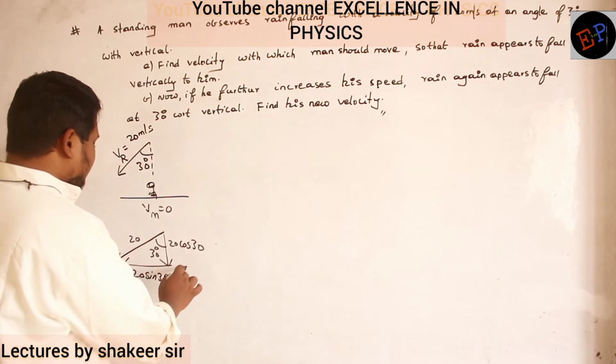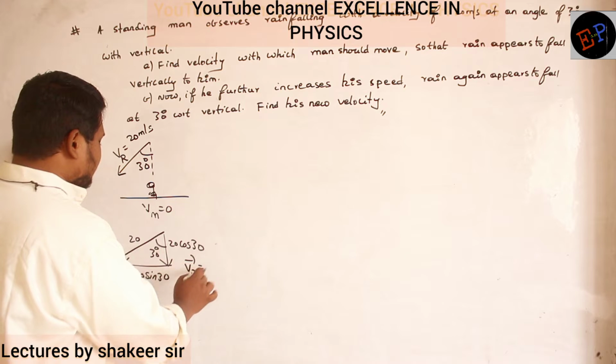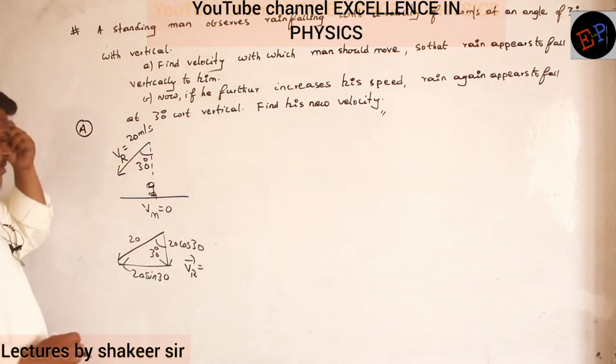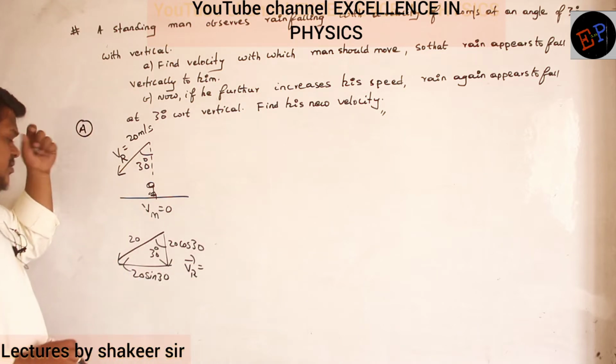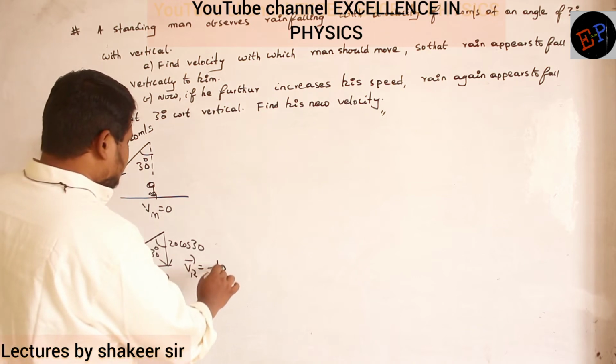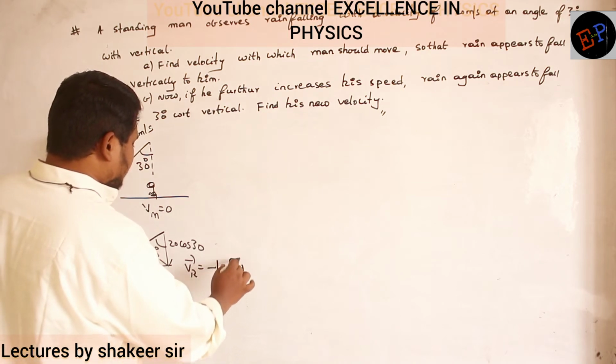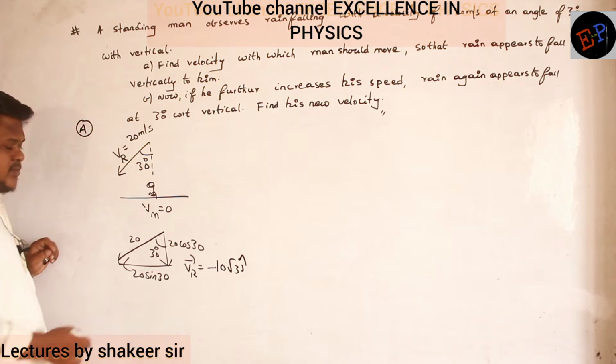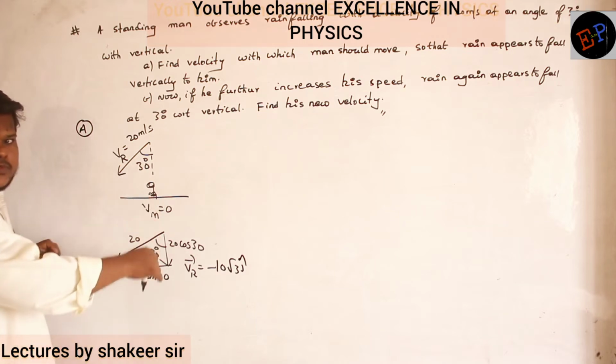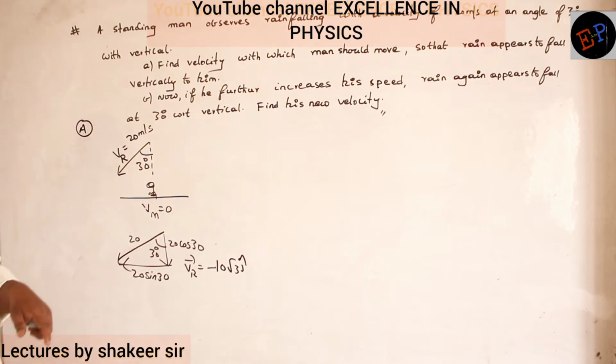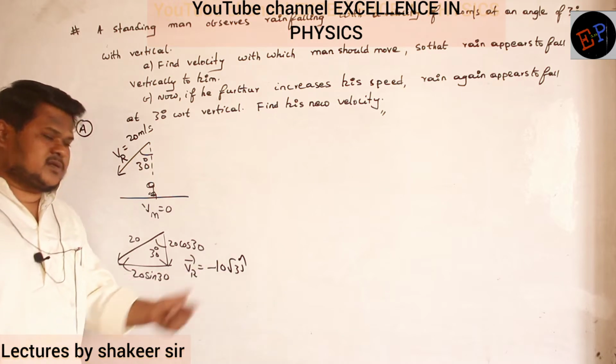So therefore, the velocity of the rain, how can I write it? The velocity of the rain can be written as cos 30, root 3 by 2. So root 3 by 2 means 10 root 3, so minus 10 root 3 j cap. Can I write like this? Because it is falling downwards, no? It means it is going towards the negative y-axis. Negative y-axis means minus 10 root 3 j cap.